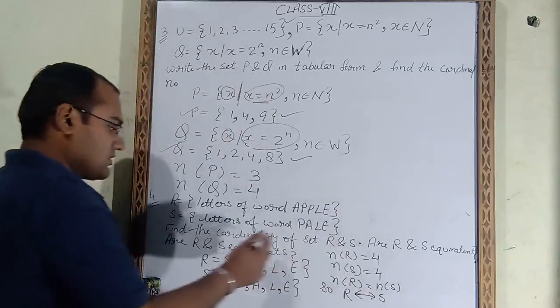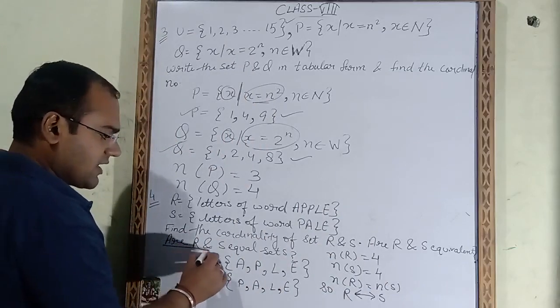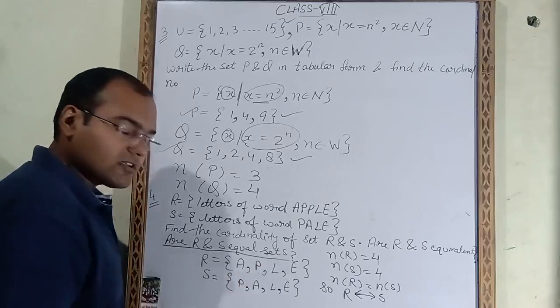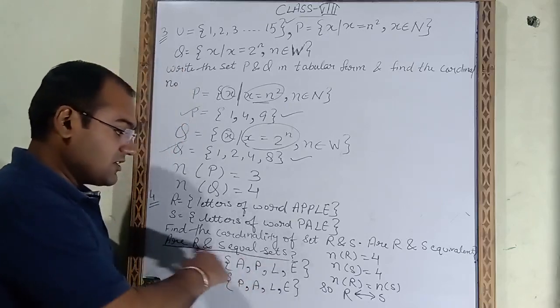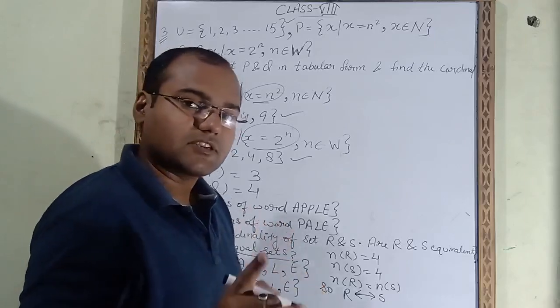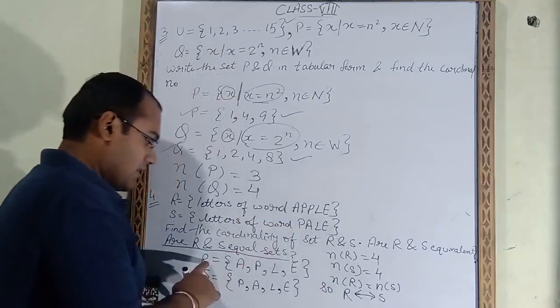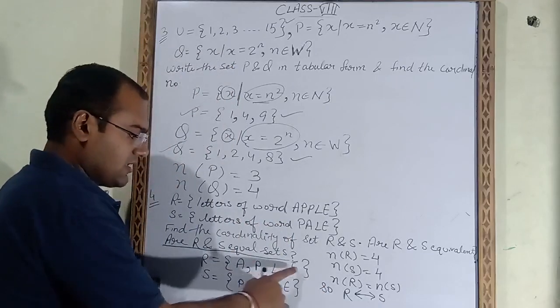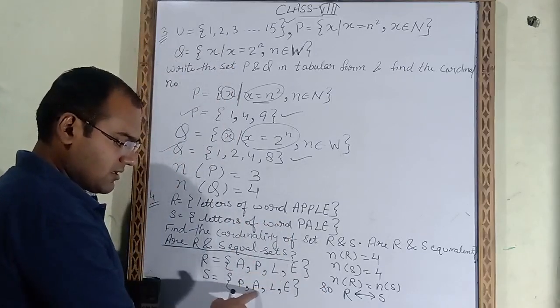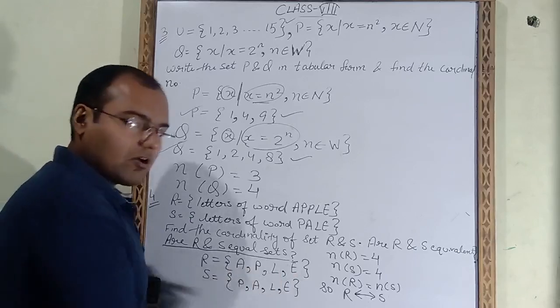Now what is asked? One more part is there. R set and S set are equal sets. He is asking, are these two sets equal? For equal you have to check members. We will not count the members, we will check the members. So R members are A, P, L, E. S members are A, P, L, E. Here also A, P, L, E and here also A, P, L, E. All are the same.